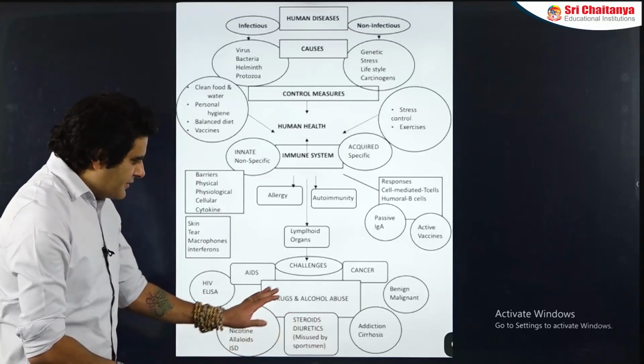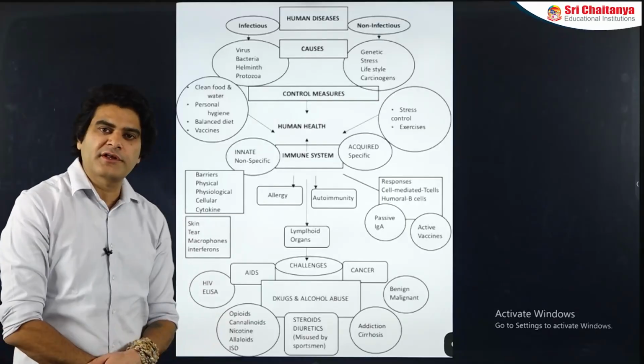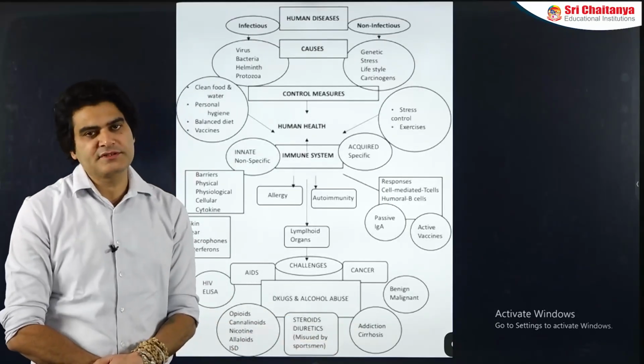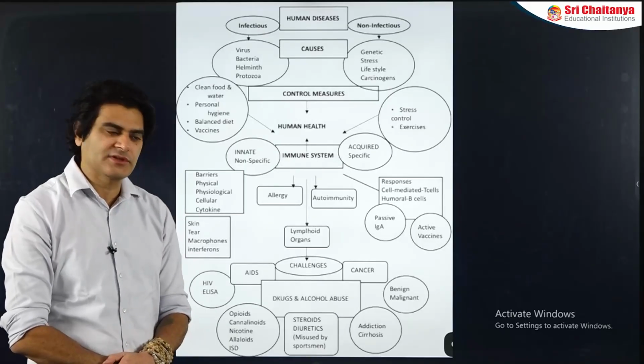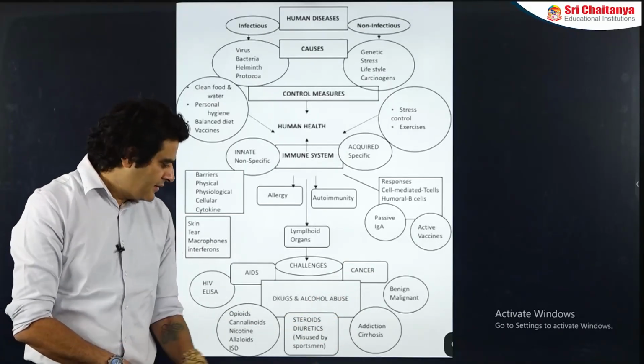All types of drugs and alcohol, as I told you, will be causing certain effects on your body. Dependence and addiction is one of those effects. Cirrhosis is liver damage by excessive alcohol consumption. So these are some bad effects of the drugs and alcohol on your body.